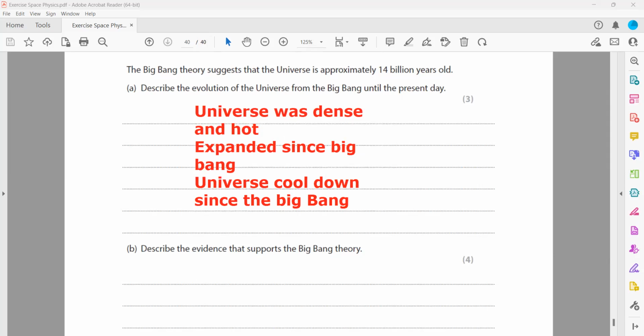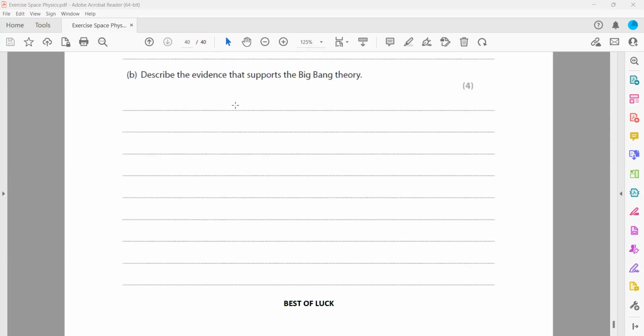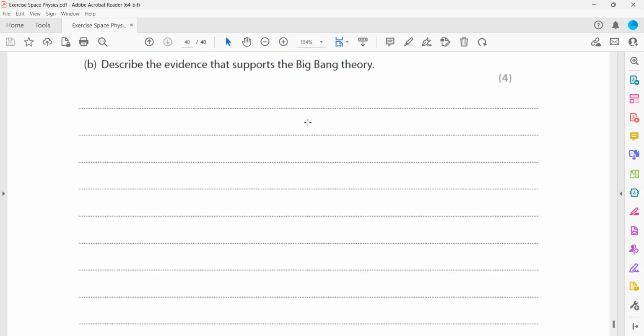The next part, we have to give evidence. What are the two pieces of evidence which support the Big Bang theory? One is the cosmic background radiation. Yeah, redshift and the cosmic background radiation.